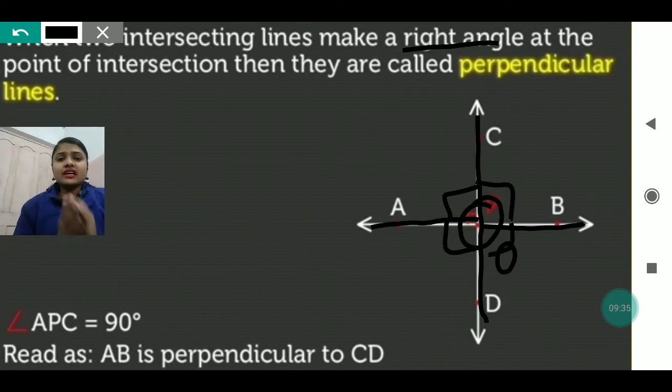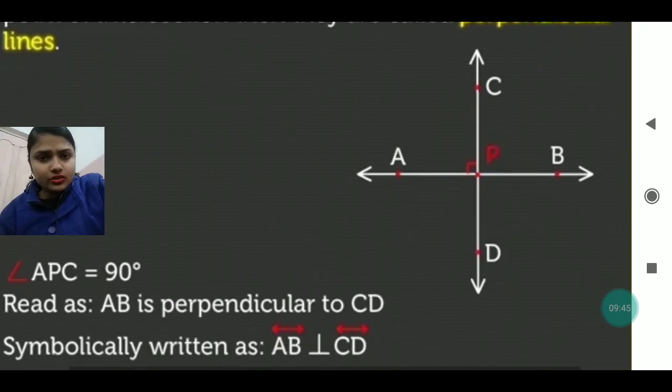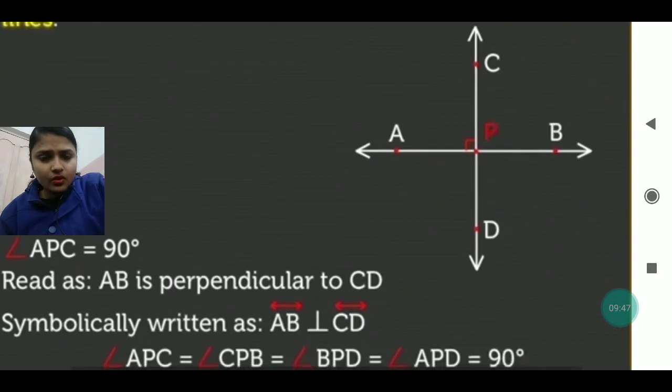Okay, so where that line is intersecting, there the 90 degree angle should be formed. Then we can call that line a perpendicular line. You can see here what is written.